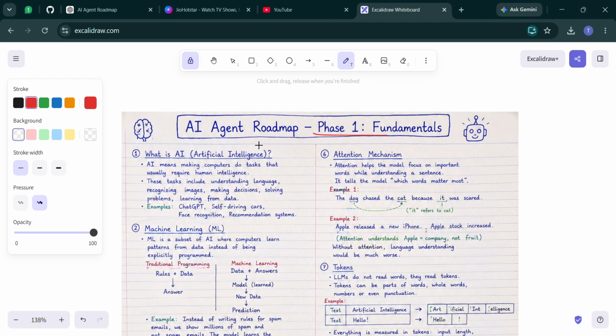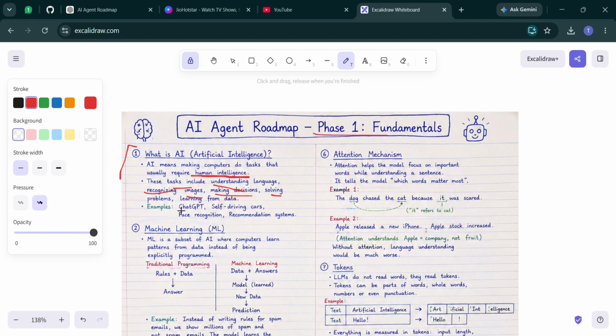So the first topic is: what is artificial intelligence? Artificial intelligence, or AI, is the ability of machines to perform tasks that normally require human intelligence. So they use human intelligence to perform some tasks. These tasks include understanding language, recognizing images, making decisions, solving problems, and learning from data. This is what AI is.